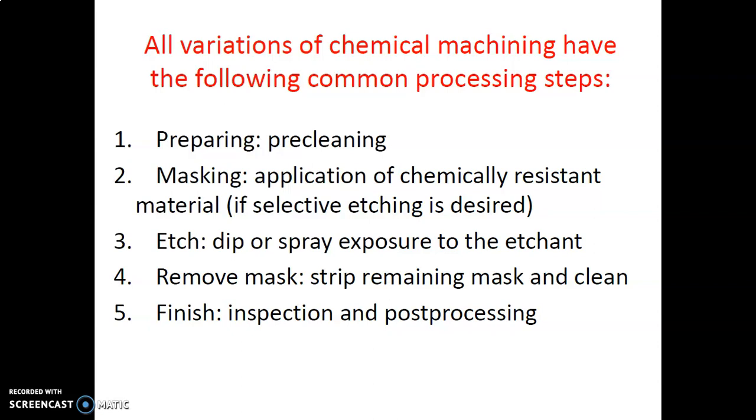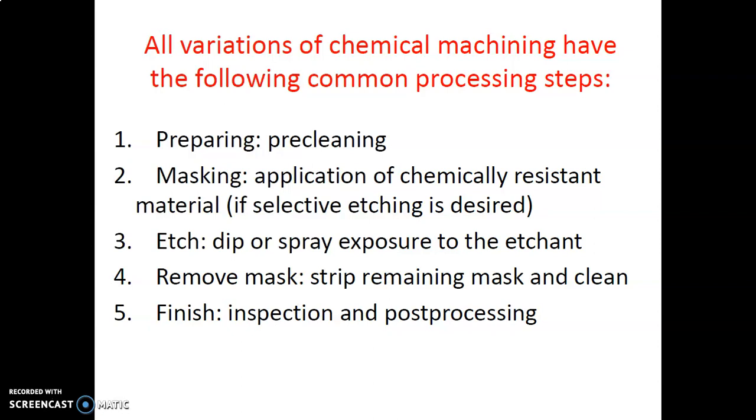So this is also a very important thing we have to take care of during the machining operation. As we have discussed, if you want to remove material from a specific area, it should not be covered with the masking.